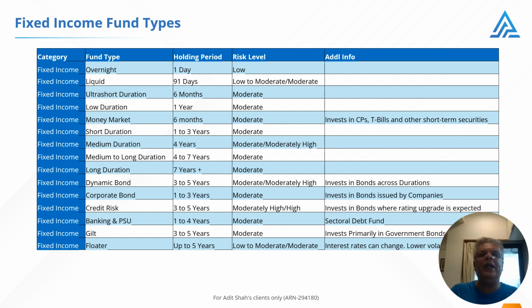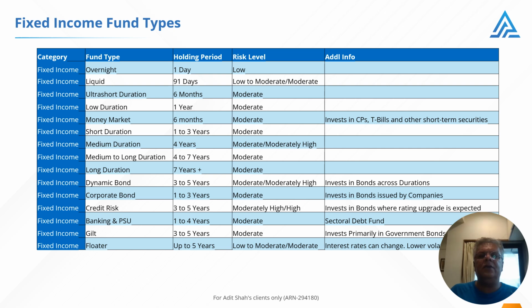We now look at dynamic bond funds. In these funds, the fund managers have the flexibility to choose the average maturity of the bonds in this fund. If they feel that the longer tenured bonds will do better, they will buy those and increase the average maturity of the securities in the fund. Average maturity of a fund is defined as the weighted average duration to maturity of the bonds held in the fund.